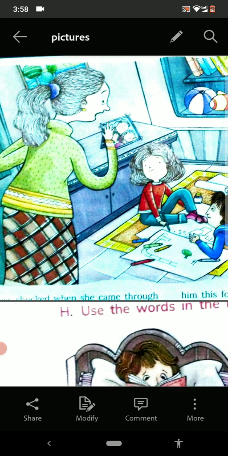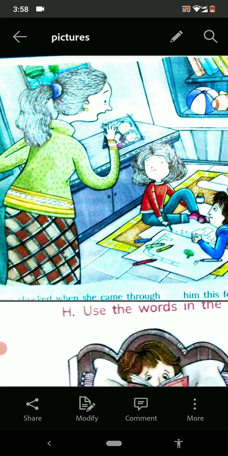Now one lady is also there. She is the mother of the children and the mother is giving some instructions to the children that they should do the work like that. She is telling them something and the children are listening very attentively.